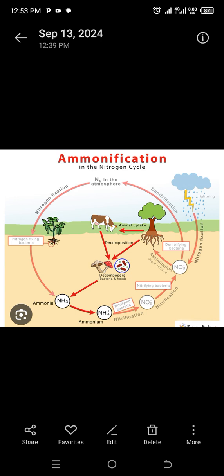In short, the process of absorbing nitrates from the soil by the roots of plants is called assimilation.